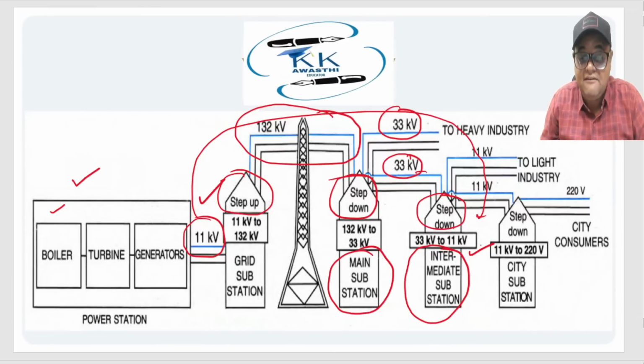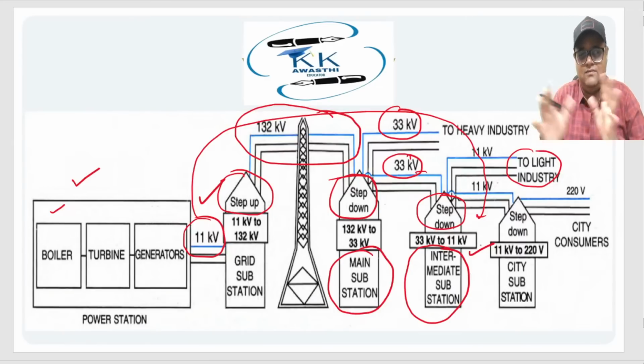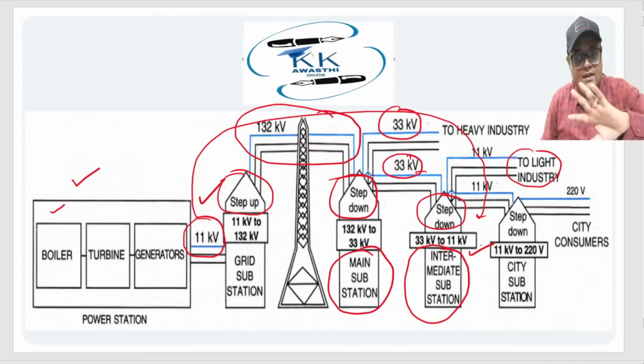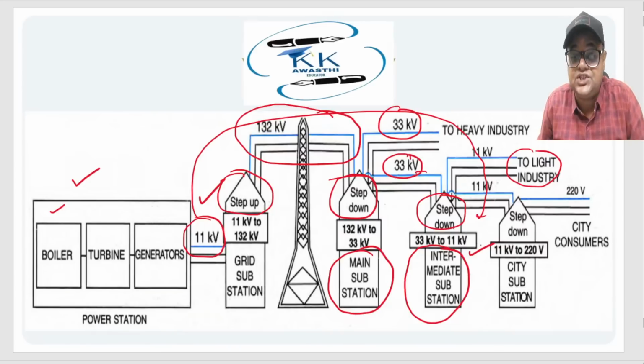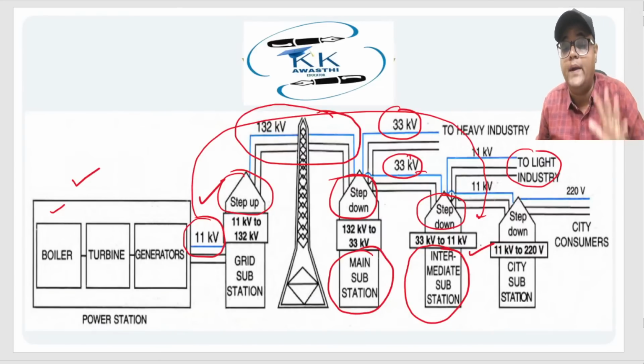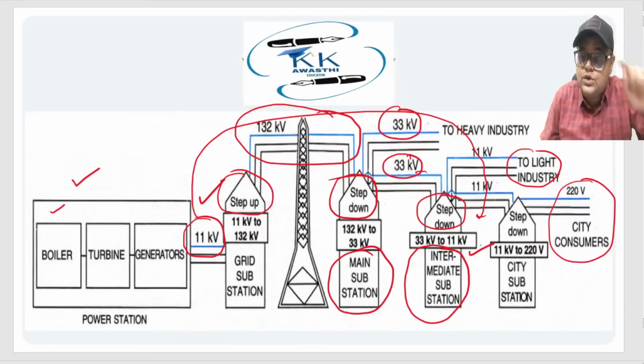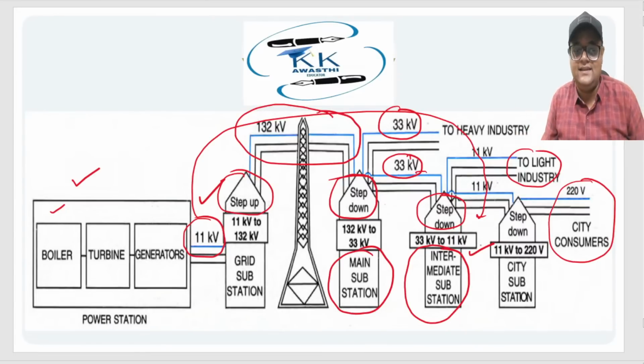Now this 11 kV, some part is given to the lighter industries, right? Very basic industries, they do not require very high power, right? And the other 11 kV is sent again to city substation, where it is stepped down to 220 volts. Now all our appliances are designed to operate at 220 volts. Now you will understand why 220 volts, right? Because 220 volts is a standard. You will never find an appliance in your house rated above 220 volts.